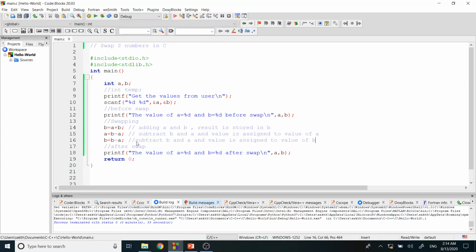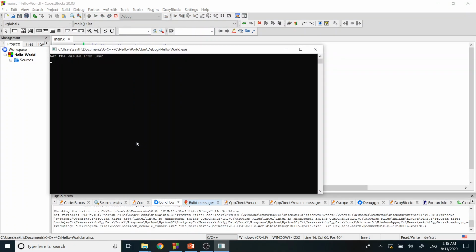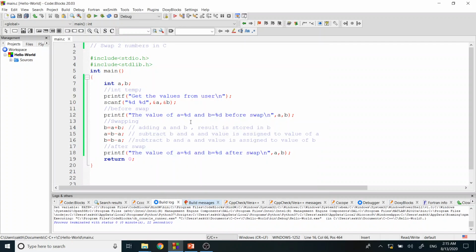Now let me run this program. First let me give the value 2, and the next is 3. So I assigned a equal to 2 and b equal to 3 before swapping. After swapping, the value of a is assigned to b and the value of b is assigned to a. Let me show you how this is performed. Initially, a equals 2 and b equals 3.